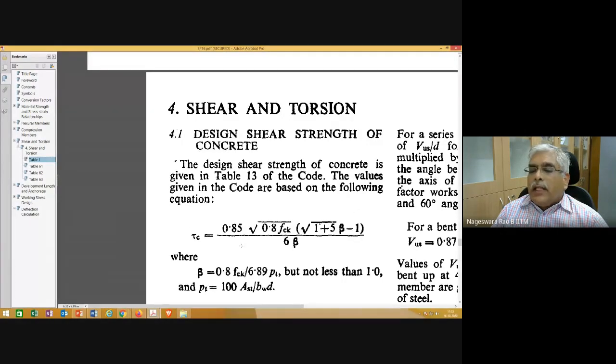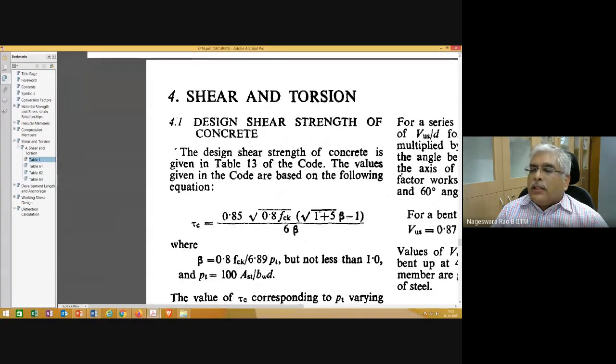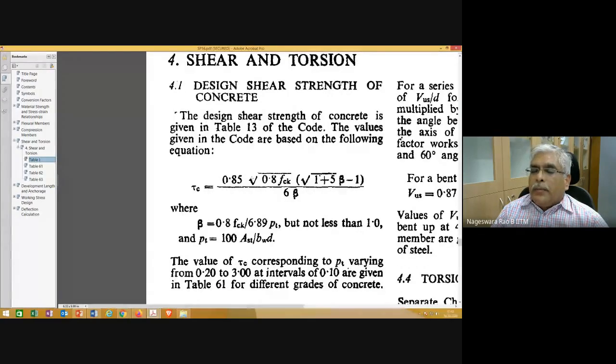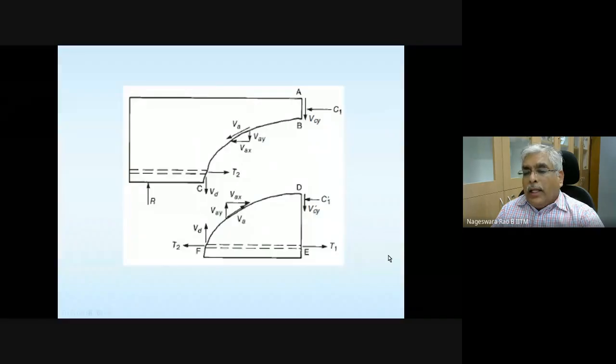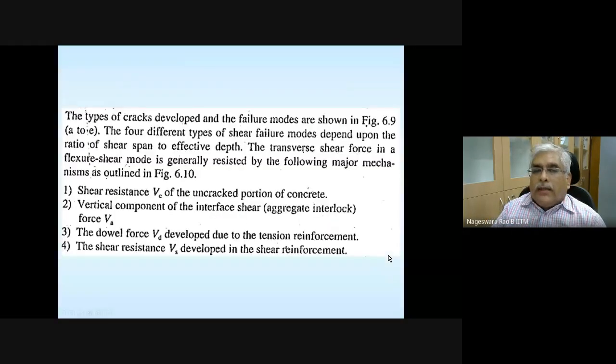This equation is an empirical equation, based on tests and experiments, and the basis for it is what I tried to explain to you now using this figure. Anyway, let's read what is given here. The types of cracks that develop and the failure modes are given in the previous figures. Now let's see this one. I think this sentence we can skip.